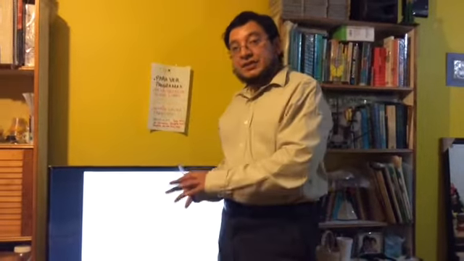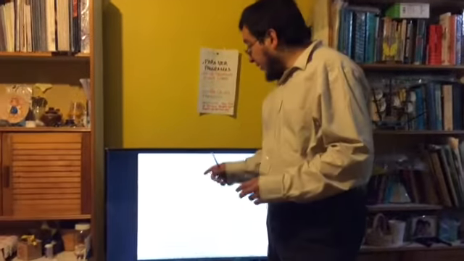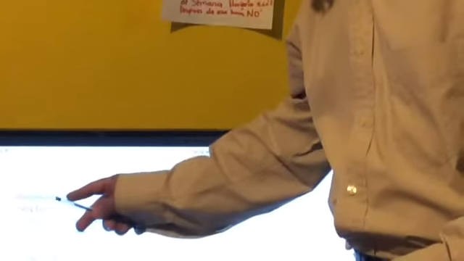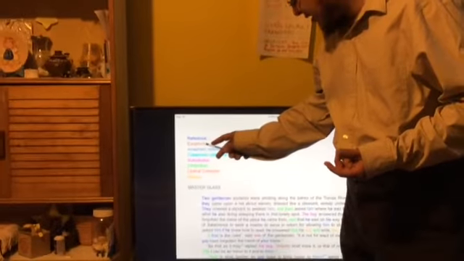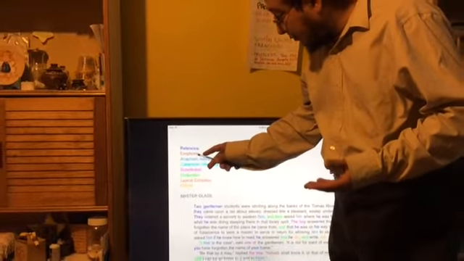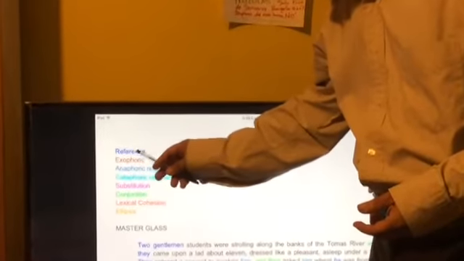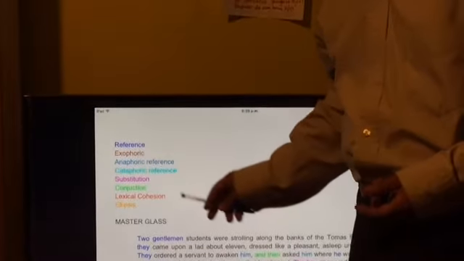Okay, I am going to start with reference. This is a tale called Masterclass. This is a Miguel de Cervantes tale. So I am going to analyze it step by step. As you see here, we have a reference in blue color. This is blue. I am talking about exophoric. The words in brown are anaphoric reference and cataphoric reference. All of these four are about reference. So let's start reading.